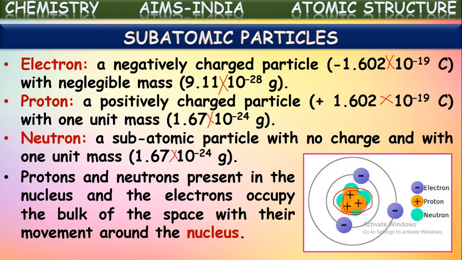In this small part, protons and neutrons are together in an atom. This small part is called the nucleus. Around this nucleus, electrons are revolving in the remaining space. In that way, atoms are constructed from the subatomic particles: electrons, protons, and neutrons. Protons and neutrons at the center are also called nucleons.